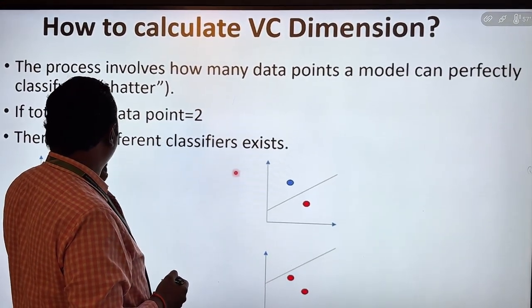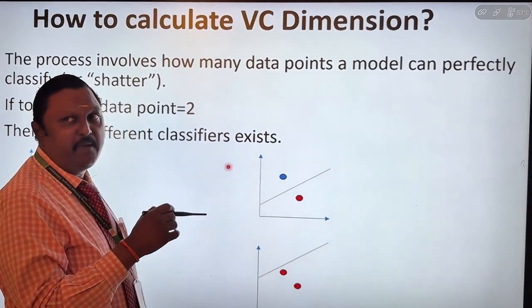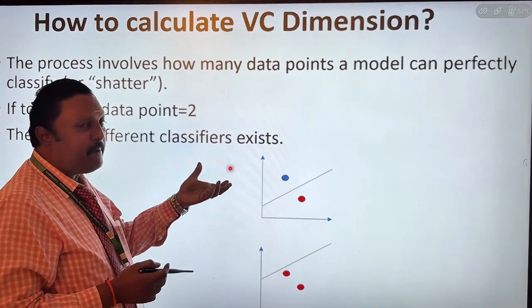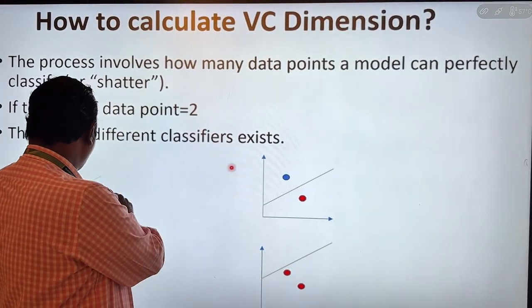2 data points: 2 to the power 2 means 4 different labelings. Suppose 2 to the power 3 means 8, and 2 to the power 4 means 16. So these are the data points we have to classify.